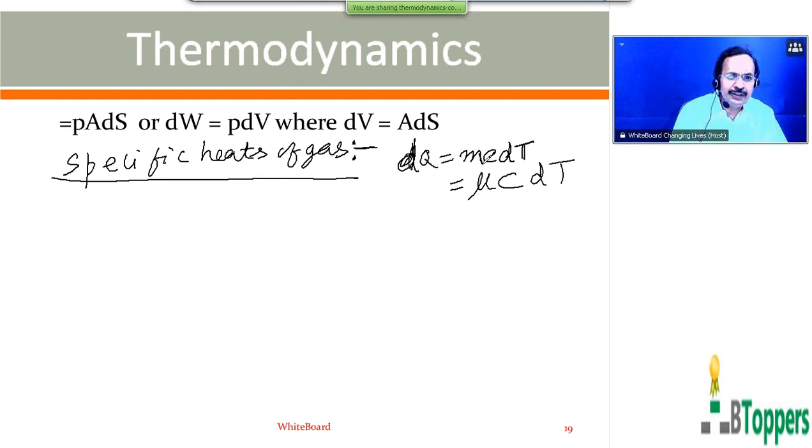Where small m is the mass of the substance, small c is the ordinary specific heat or specific heat capacity, and dT is the change in the temperature.